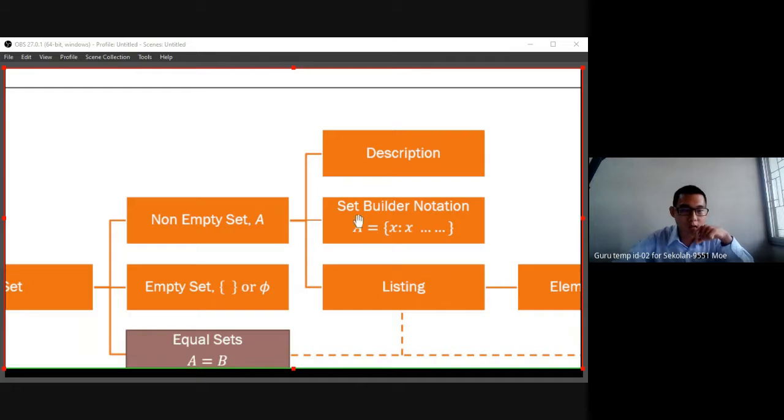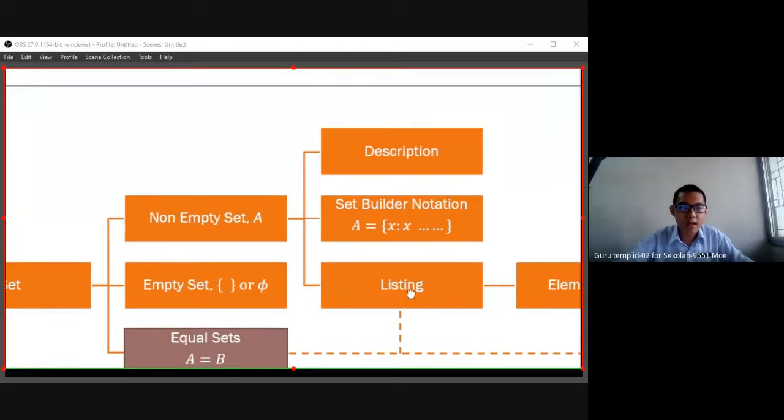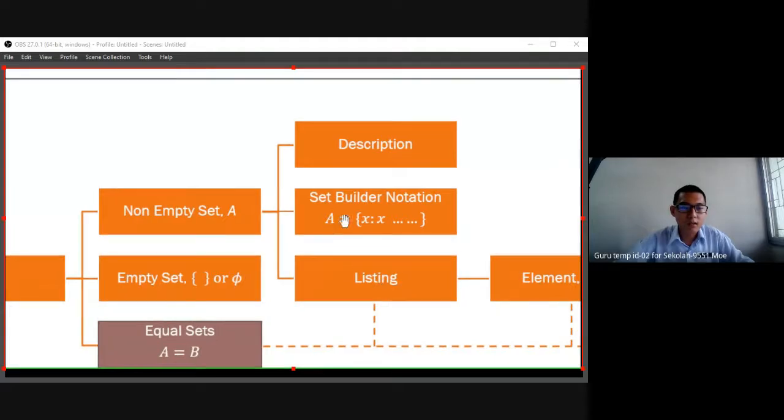We need to write A equals to brackets, and then write down the name of the element, a bar, and then the condition, and then close it. It's a sentence, written differently. Another one is listing. List out the elements inside, with a pattern like the set builder notation, but inside we just write down all the elements.